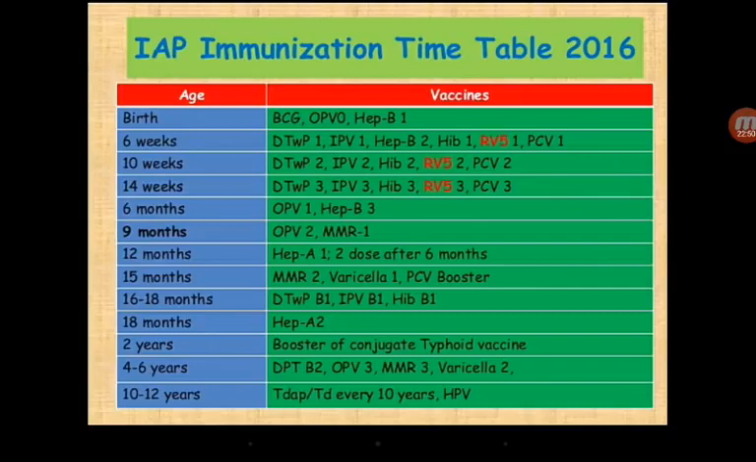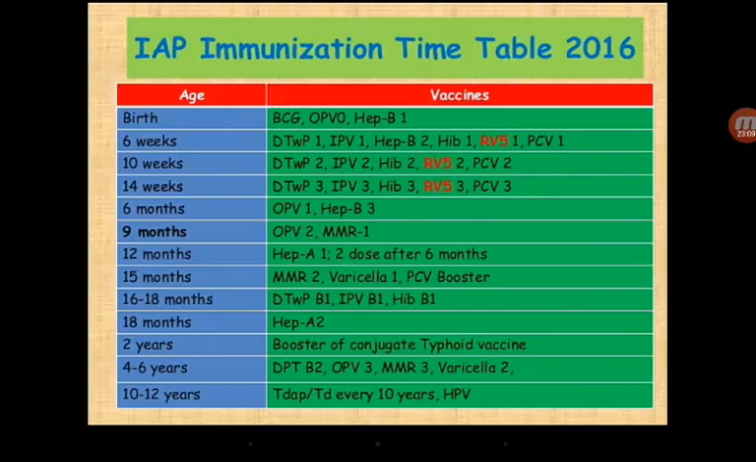Followed by a gap of 2, that is 16 to 18 months, 18 months, 2 years, 4 to 6 years and 10 to 12 years. Clear? So first, there is a gap of 4, then a gap of 3, then a gap of 2. So how do you remember the schedule if you want?